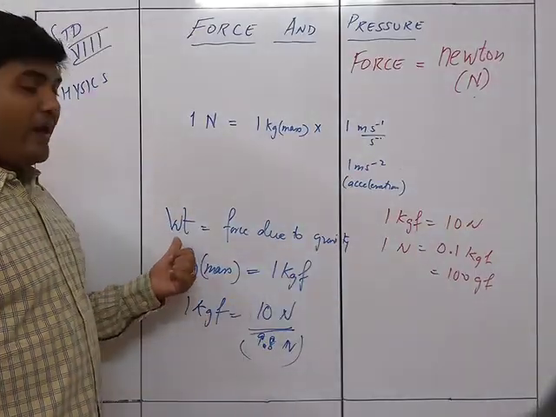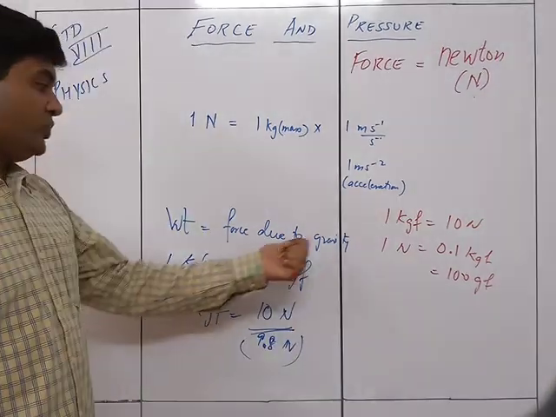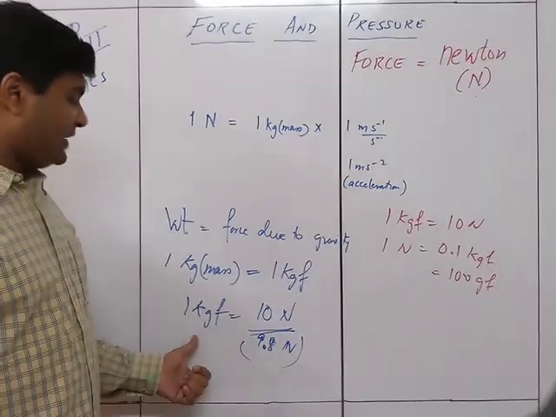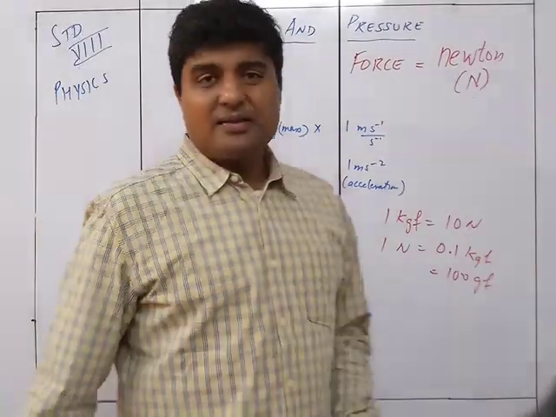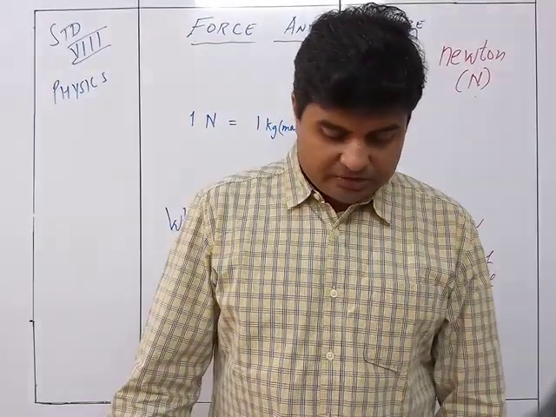We also know that weight is nothing but the force due to gravity on the body. So weight is the force due to gravity on the body, and a 1 kg mass will weigh 1 kg F, and 1 kg F is equal to 10 newtons or 9.8 newtons. So that is how we are going to define force and the different things possible about force.